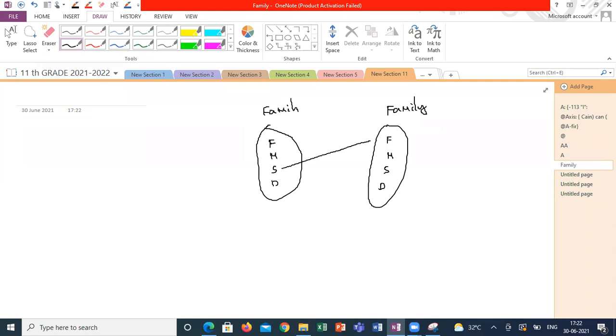If I am relating this one, what is this relation? I will get a son and father relation, correct? Mother and son relation, mother and daughter relation, wife and husband, I will get like this. But whatever relation I'm defining from one set to another set, the possible ordered pairs are within a limit. It is 16 ordered pairs you will get. Any relation you can define within these 16 ordered pairs. Even so, the number of relations is huge.